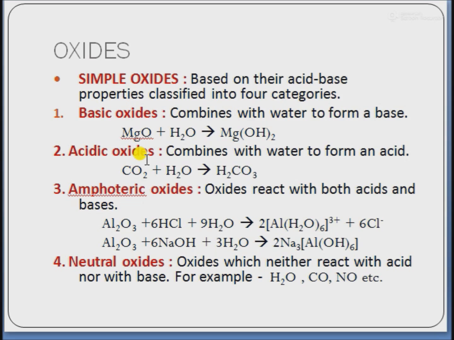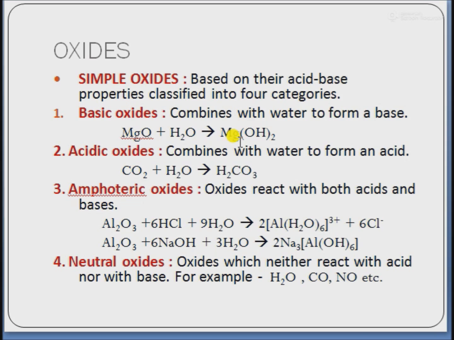First is basic oxides. An oxide is said to be basic if it combines with water to form a base. For example, alkali metals, alkaline earth metals, and transition metals generally form basic oxides. Magnesium oxide reacts with water to form magnesium hydroxide. Similarly, iron oxide, or ferric oxide, reacts with water to form ferric hydroxide. These are basic oxides. Next is acidic oxides.